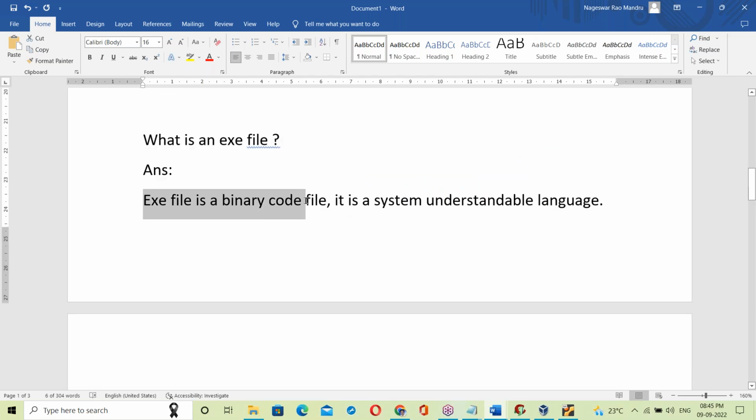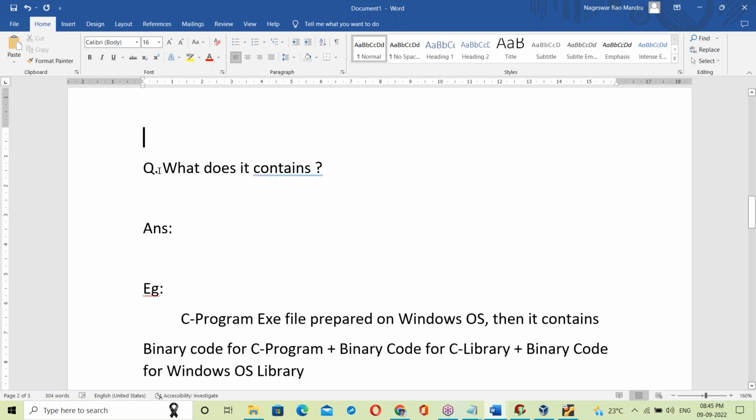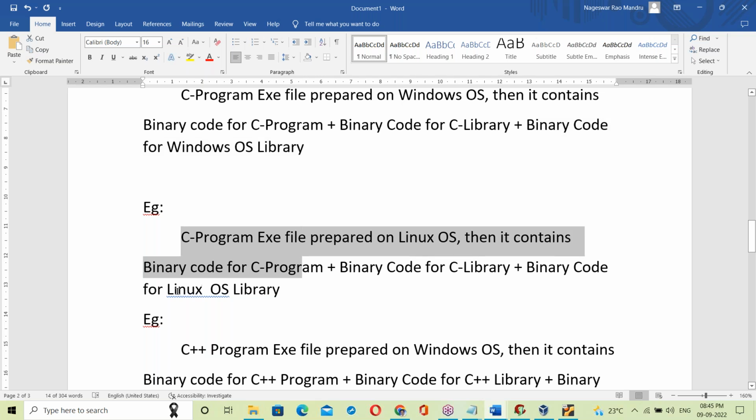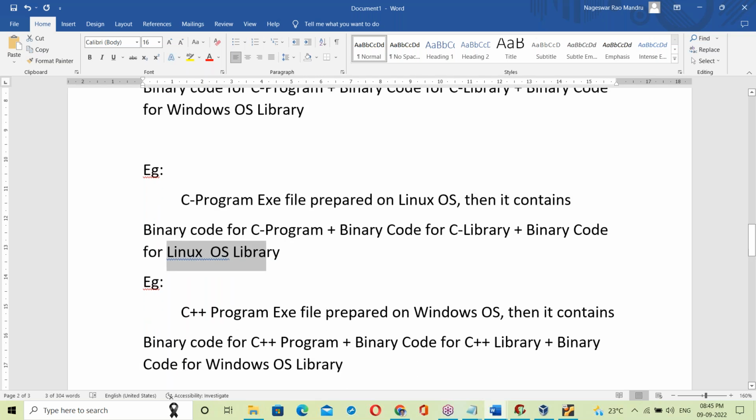An exe file is a binary code file. It's a system understandable language. What does it contain? It contains the C program's binary code, binary code for the C library, and binary code for the Windows OS library. If it is Linux, it contains the Linux library. If it is Mac OS, it contains the Mac OS library.